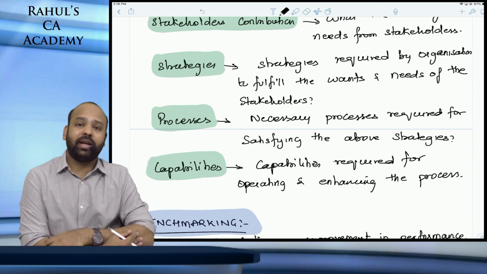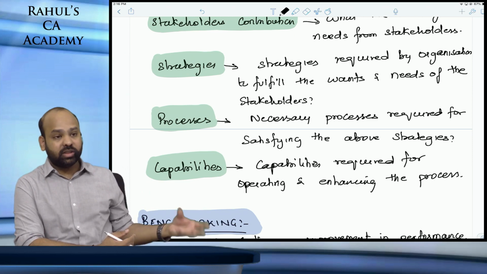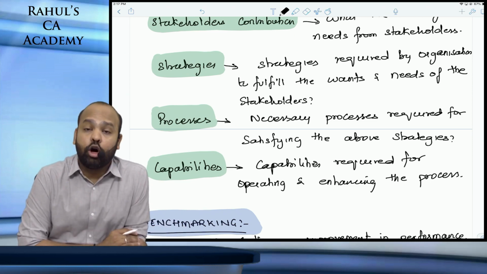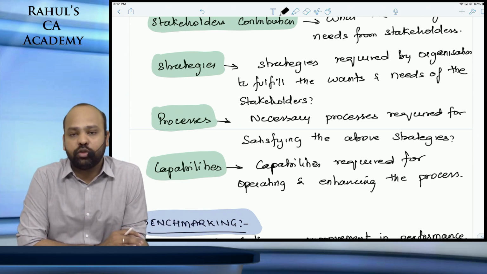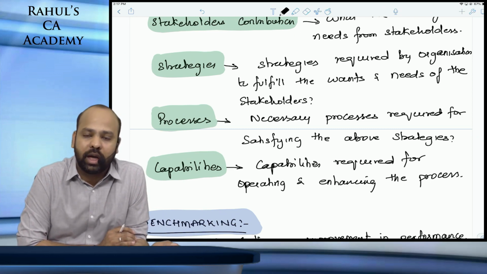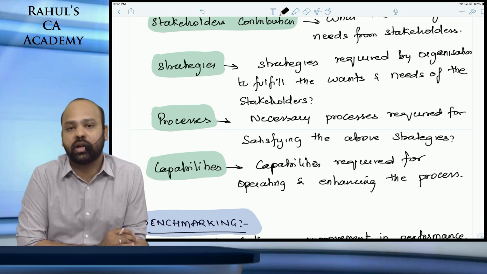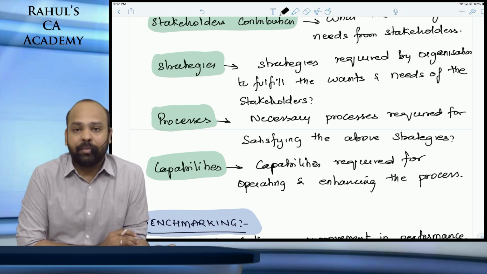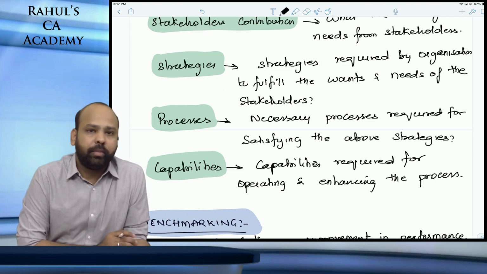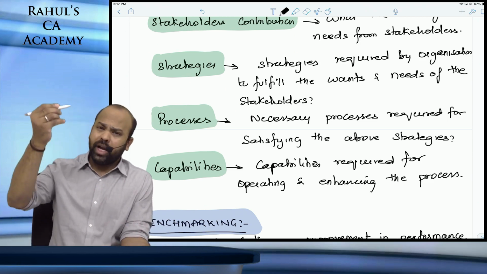And the last one is capabilities. For operating and enhancing those processes, do you have the required capabilities or not? The skills and resources required. That is capability. If not, please work on that. So it is a line to follow.